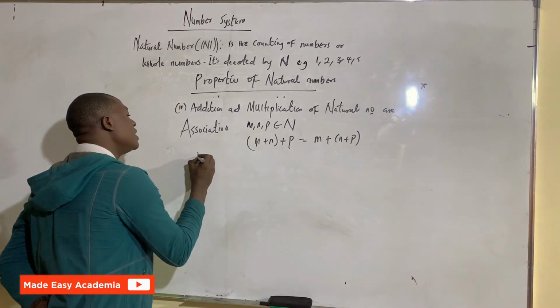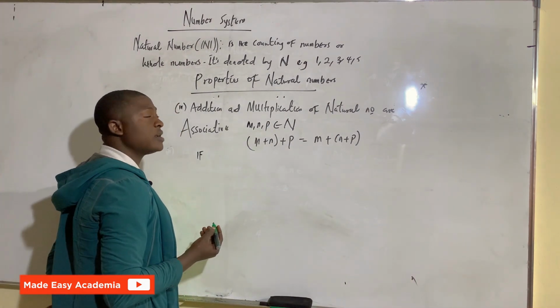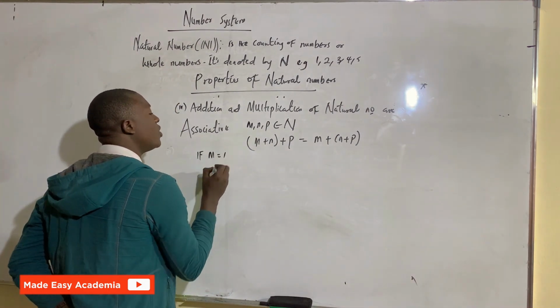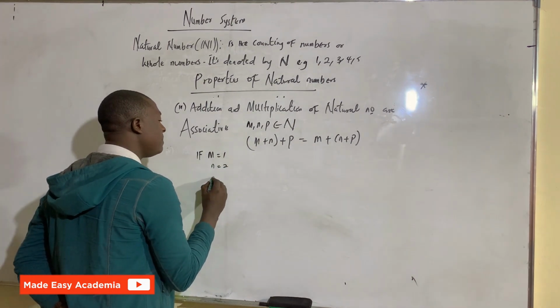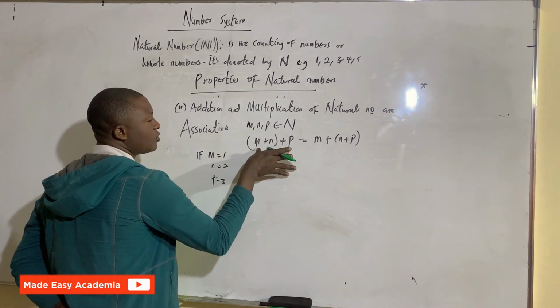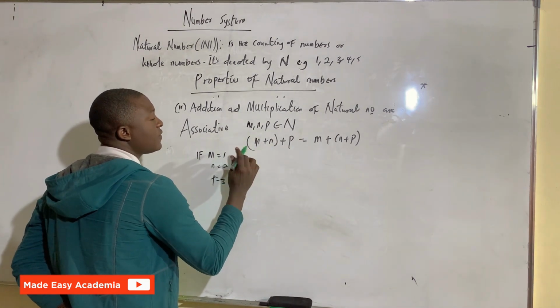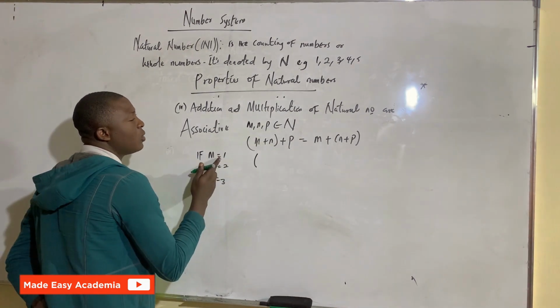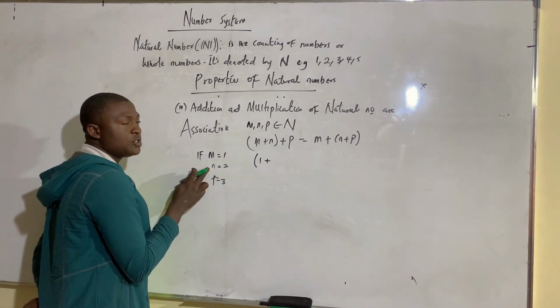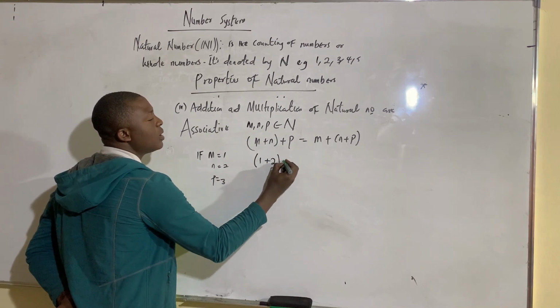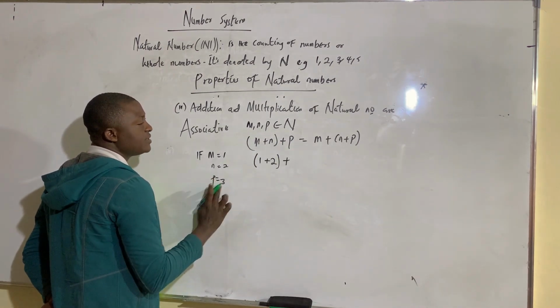Let's say, for example, you pick any natural numbers: we pick m to be 1, n to be 2, and p to be 3. If I substitute at the left hand side here, my m is 1, I have 1 plus, my n is 2, I have 2 plus our p is 3.